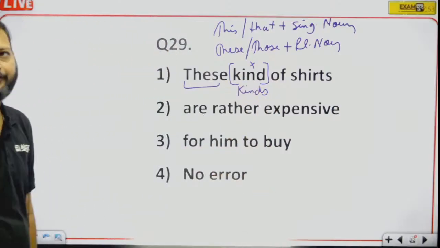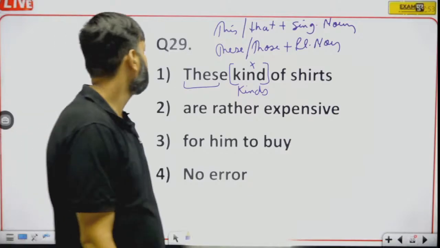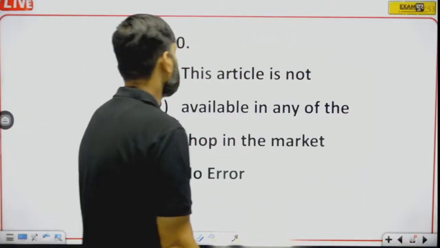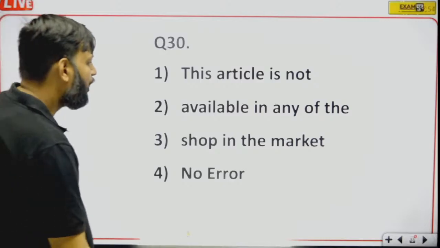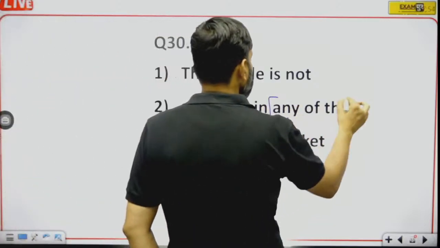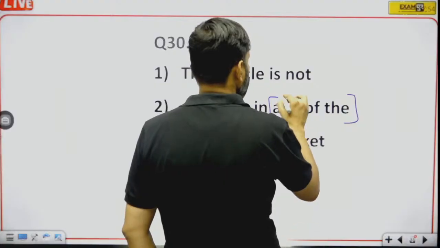These kinds of shirts. Question number 30. This article is not available in any of the shop in the market. Okay, so any of the is same as one of the.